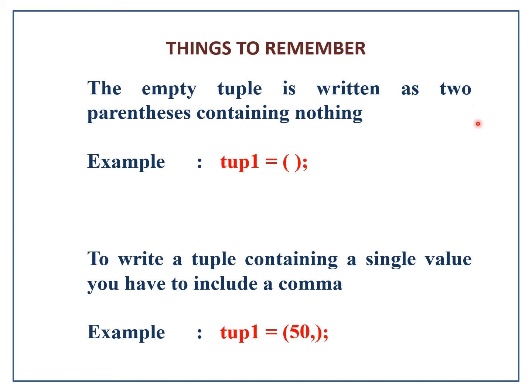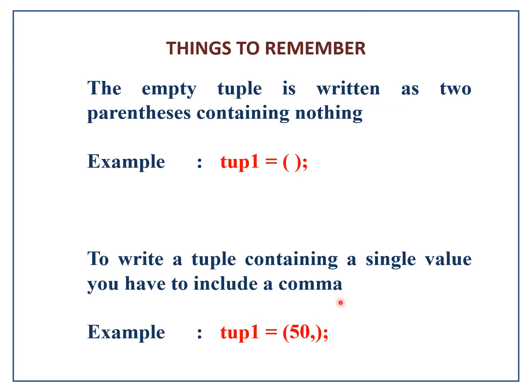Now here we have some certain things to remember, that we can write an empty tuple as two parentheses with nothing in between them. This is called an empty tuple. An empty tuple is written as two parentheses that contain nothing.